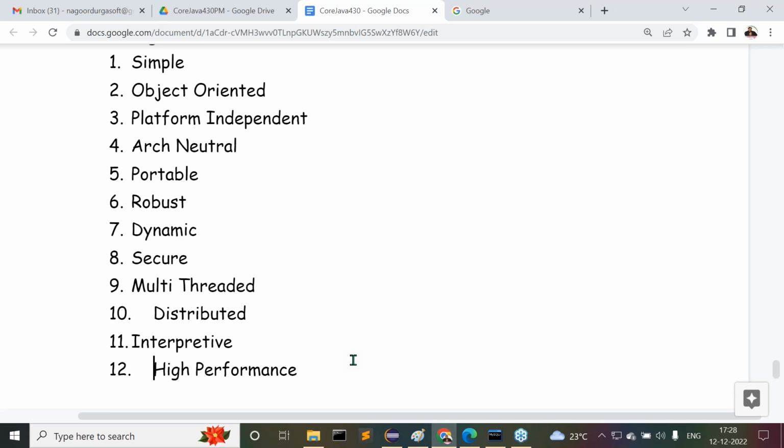These are overall the points about Java features. Tell me guys, what are the various features available? Now try to observe this clearly. First one is simple programming language. Second one is object oriented programming language. Next one is platform independent, architectural neutral, portable, robust, dynamic, secure, multi-threaded, distributed, interpretive, and high performance.